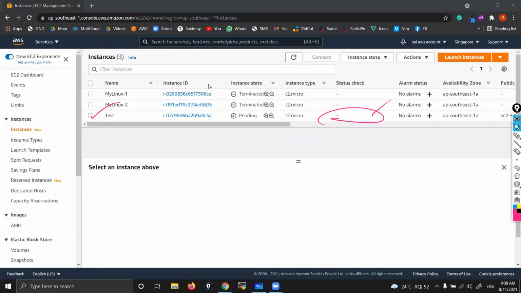Okay, it shows something. Can someone tell me what it shows here? 2 by 2 checks. It checks the health of the server, to confirm that it is all okay. Anand is saying 2 by 2 checks passed. Right. Correct. Once this machine is completely ready, then here you will find one thing, that is 2 by 2 checks passed, that I'm going to show you just in a while.